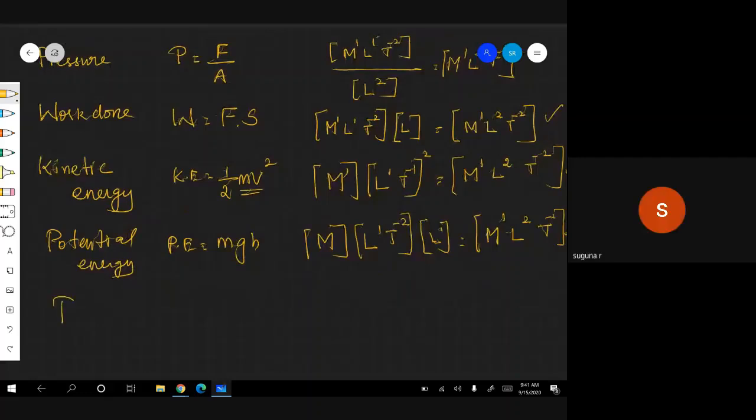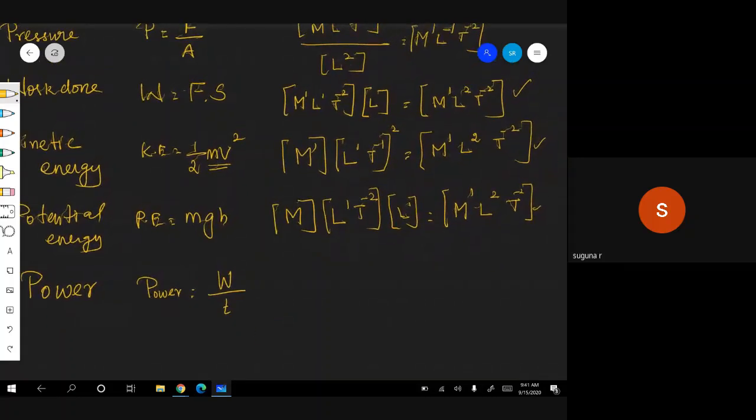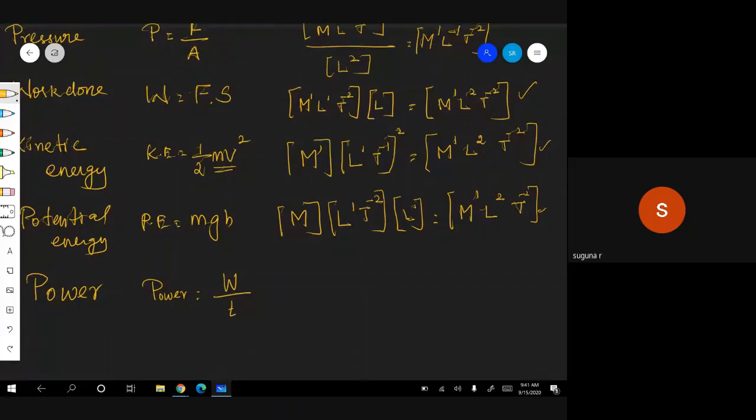Now, power. What is power? Formula. Rate of doing work. Work by time. Work done by time. Rate of doing work is power. Therefore, how fast you are doing work. How do you compare the power of a scooty and the power of a bike? Whose power is more?